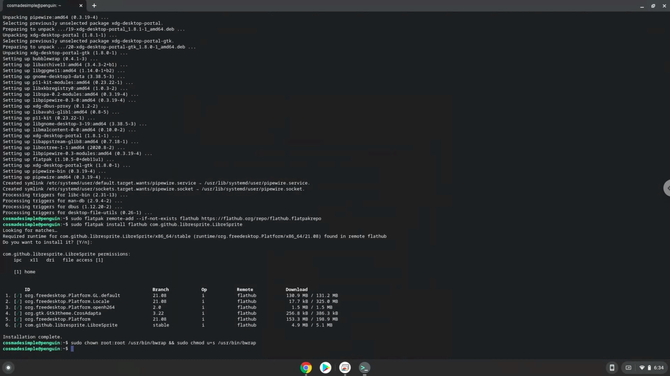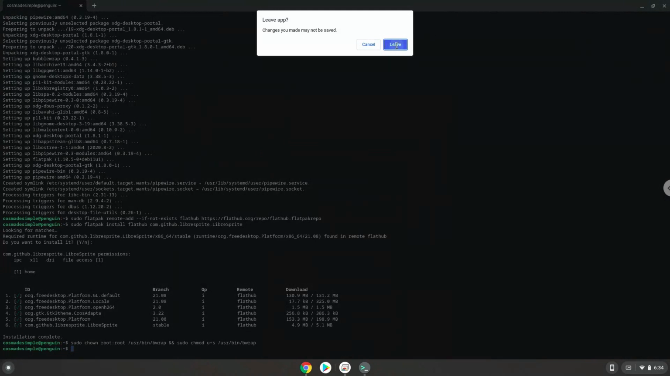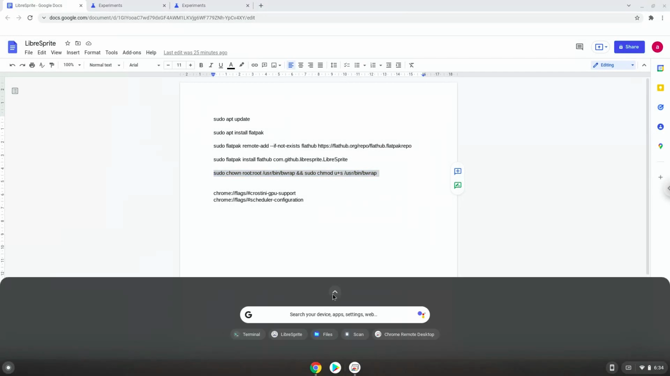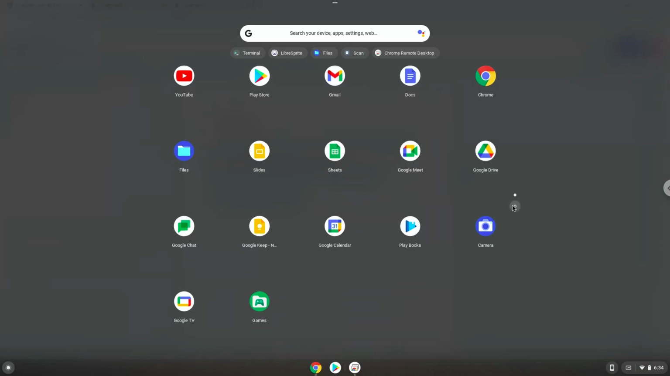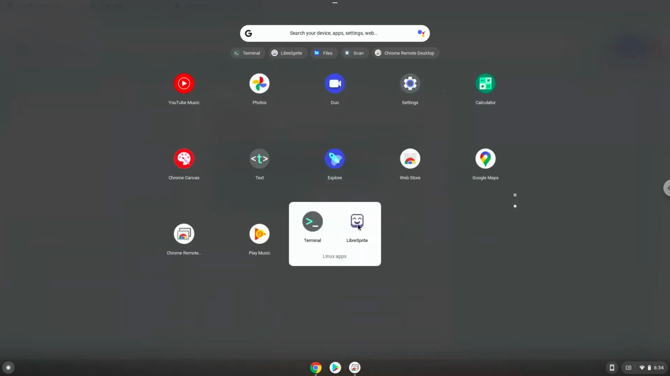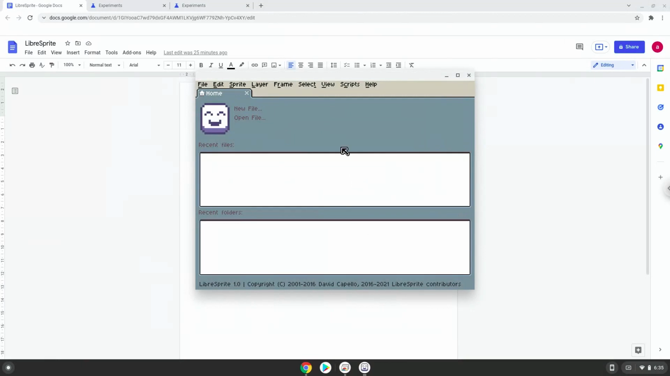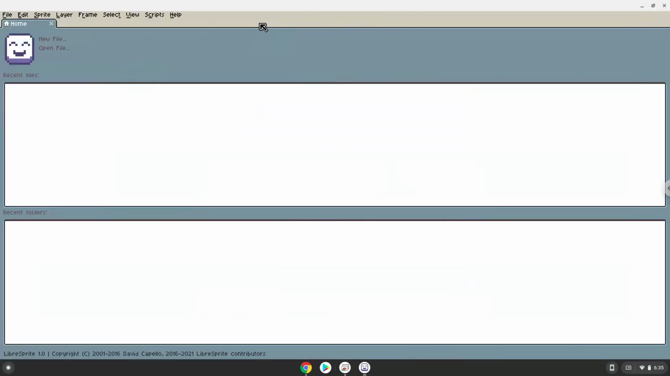LibreSprite is now installed on your Chromebook. Let's launch it. Enjoy!